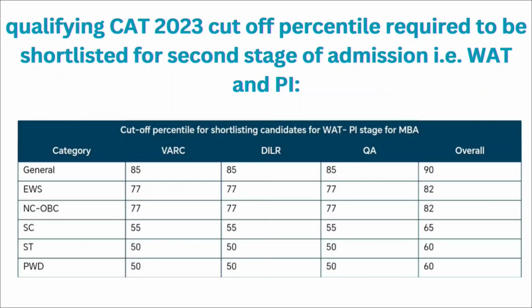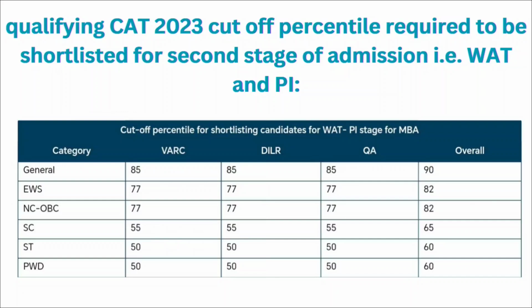For NC-OBC, it is 77 percentile for the VRC, DILR and quantitative ability section, and overall you should have 82 percentile or more than that. For SC, it is 55 percentile for the VRC, DILR and quantitative ability section, and overall you should have 65 percentile or more than that in your CAT entrance examination.